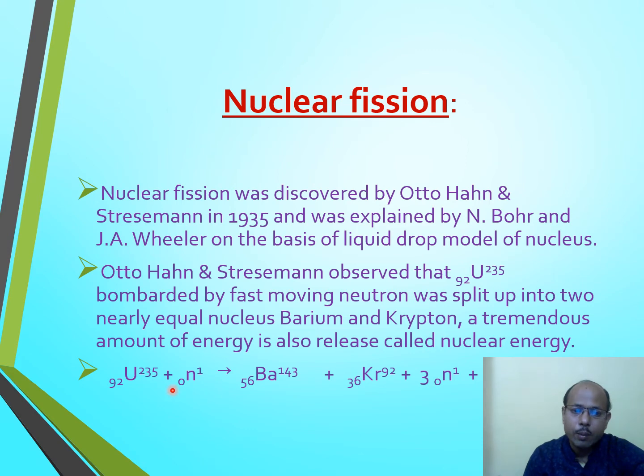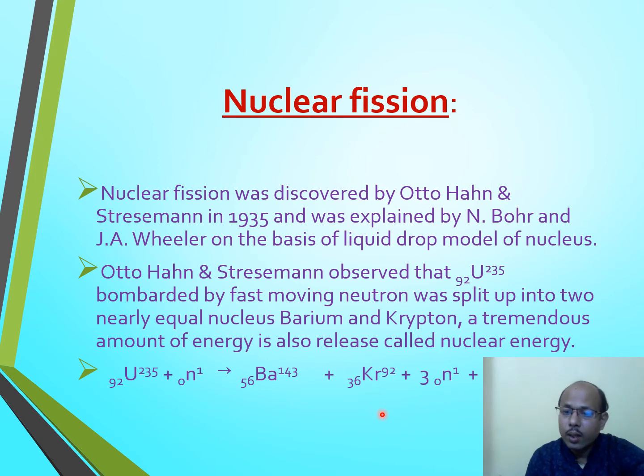The reaction can be written like this: uranium-235, here 92 is the number of protons or atomic number, 235 is the mass number, plus a neutron, 0 and 1. When this nuclear reaction takes place, we get the first part as barium-143 with atomic number 56, the second as krypton-92 with atomic number 36, plus 3 neutrons, and plus 200 mega electron volt of energy.